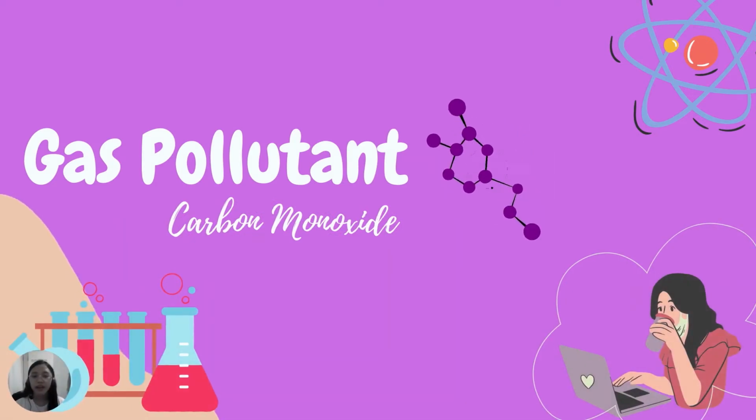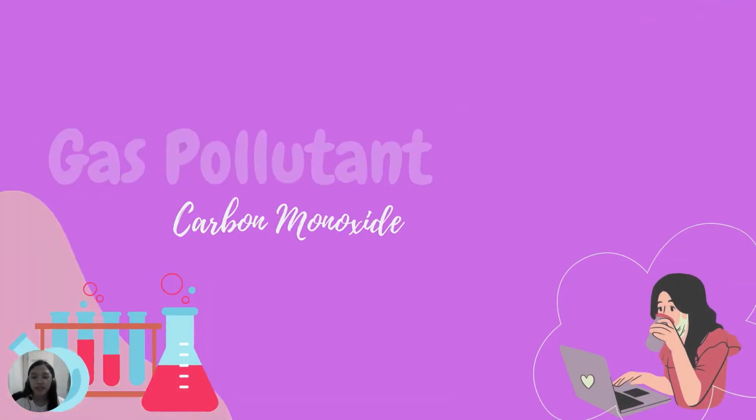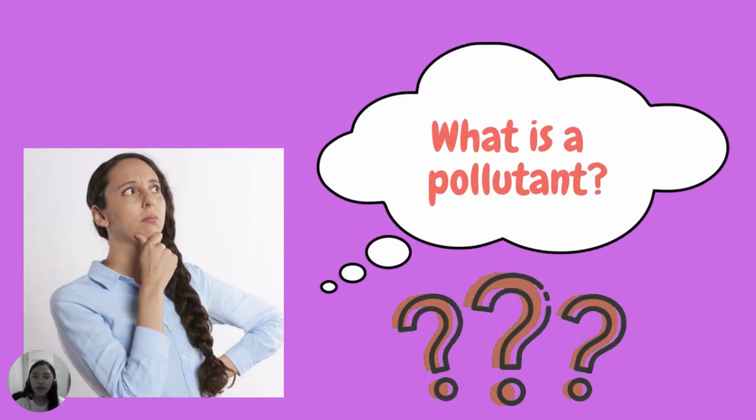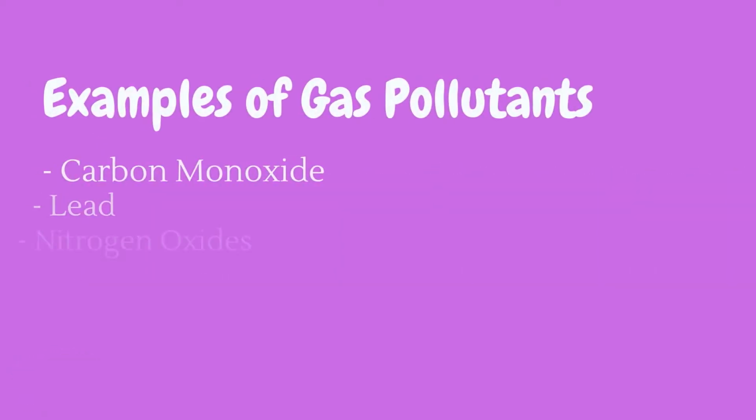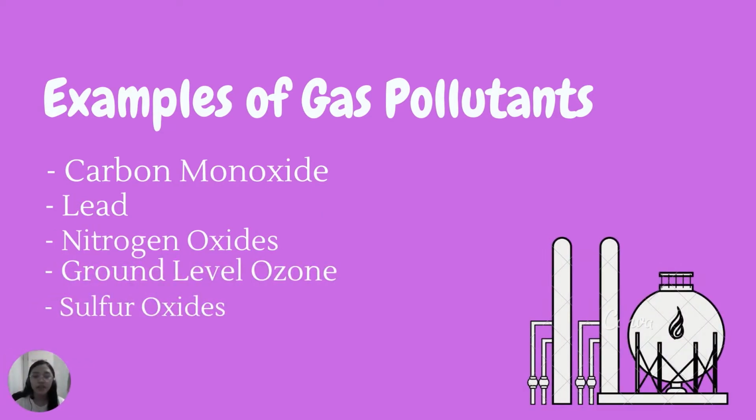So my discussion is all about the gas pollutant carbon monoxide. Now what is a pollutant? Do you have any ideas? Pollutants are the elements, molecules, and particles involved in pollution, and life can be harmed when exposed to these materials, and the effects of them on the human body are very dangerous. The examples of gas pollutants are carbon monoxide, lead, nitrogen oxides, ground level ozone, sulfur oxides, and many more.